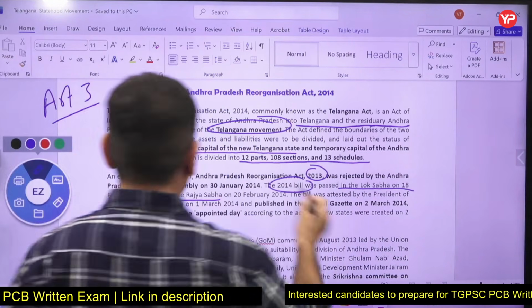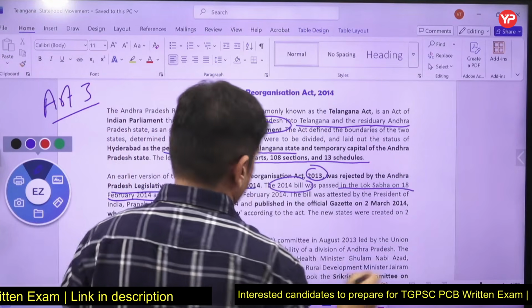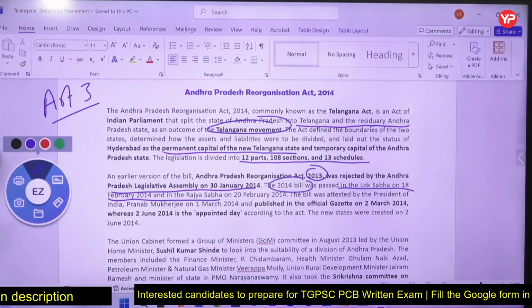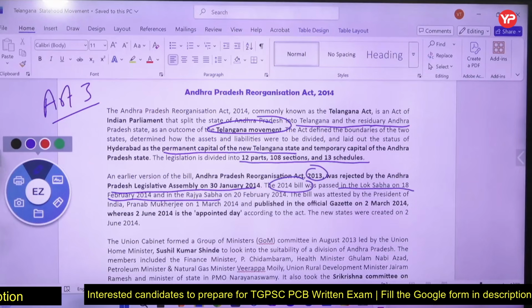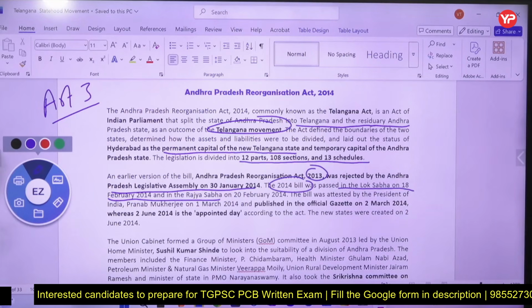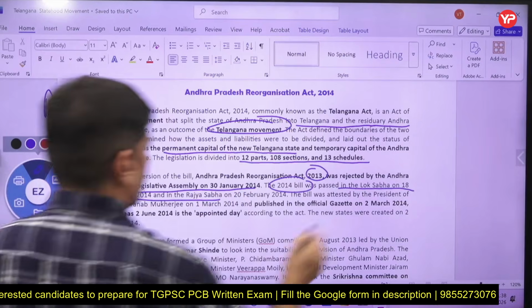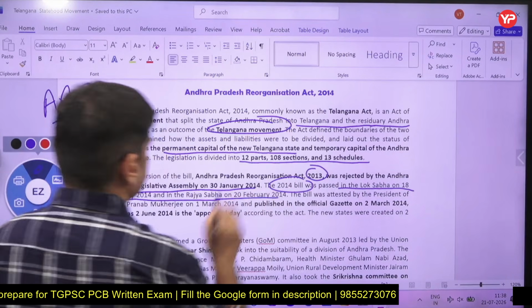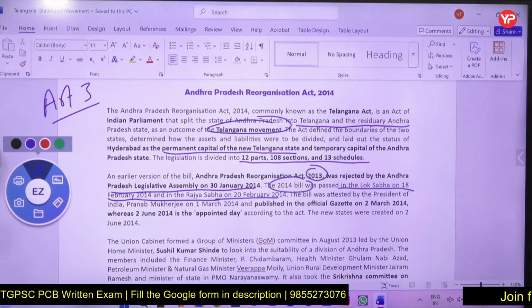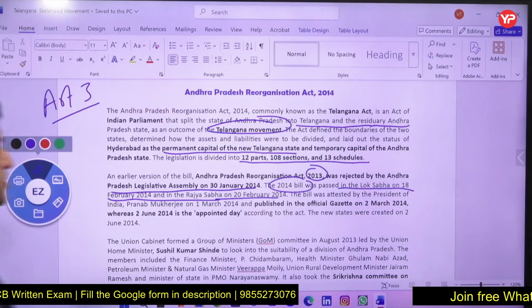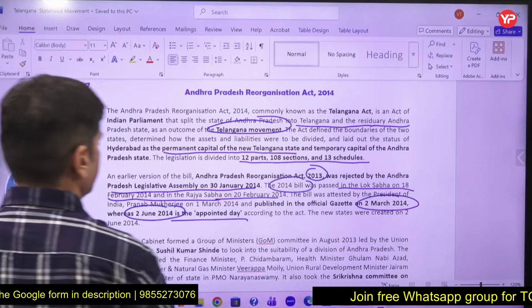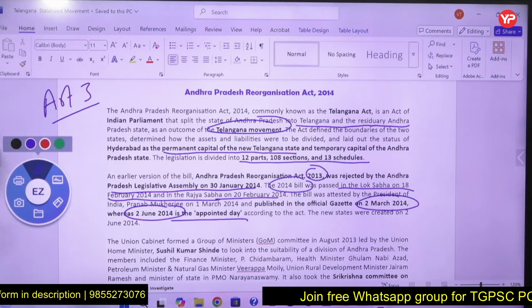It was the first time that the Andhra Pradesh Legislative Assembly said no, we don't want to get divided, but it was divided. So on 13th January 2014, the Andhra Pradesh Legislative Assembly voted against this division, but on 18th Feb 2014 and 20th Feb 2014, the Lok Sabha and Rajya Sabha passed the bill. It was published in the official gazette on 2nd March, and 2nd June became the appointed day. So these are a couple of dates.